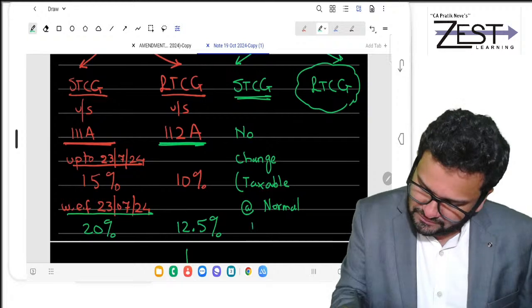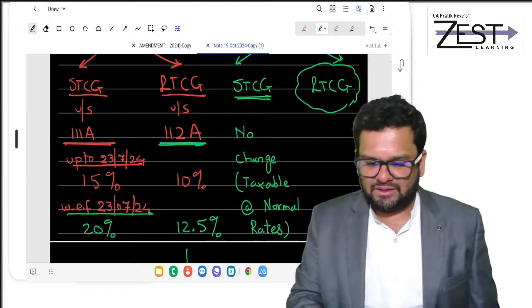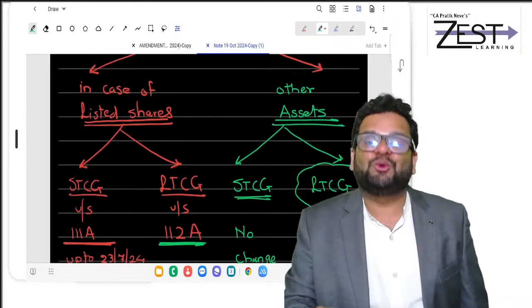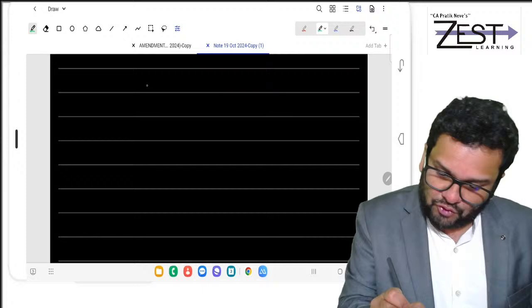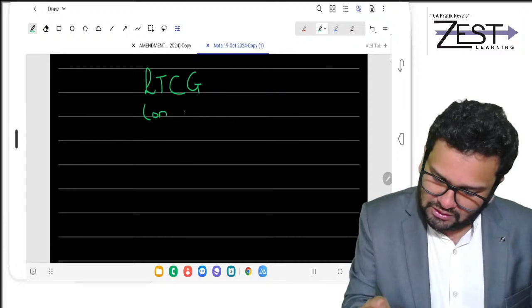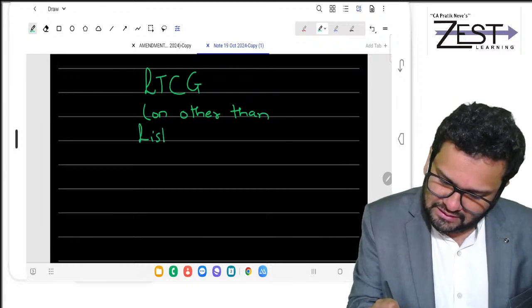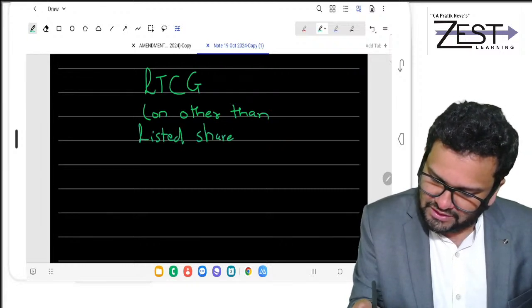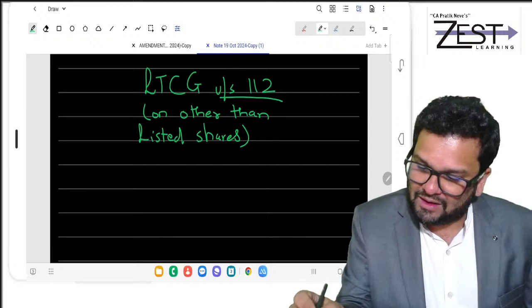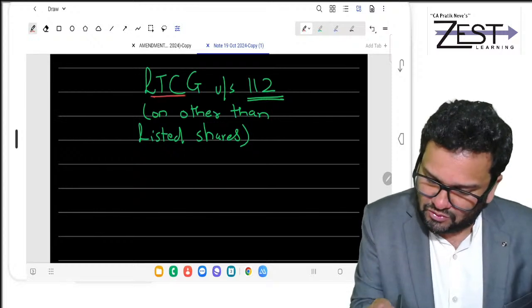Normal rates means slabs for individuals, for firm flat 30% and so on. LTCG is interesting. Do you want to know that? So for LTCG, what are we discussing? We are discussing LTCG on other than listed shares. So in short, we are discussing LTCG under section 112 and not 112A. Clear?